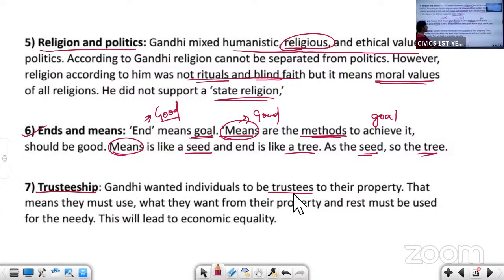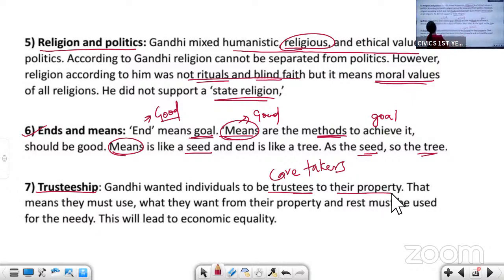Caretakers. Trustees are nothing but caretakers. So Gandhiji said that every individual should become a caretaker of their own property.